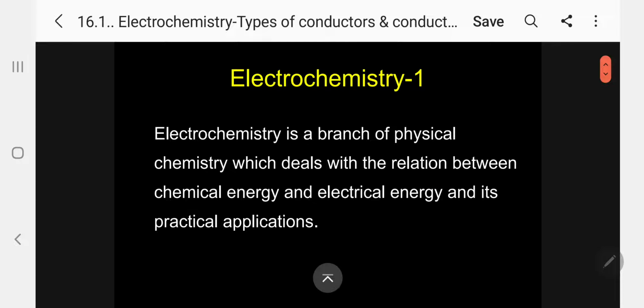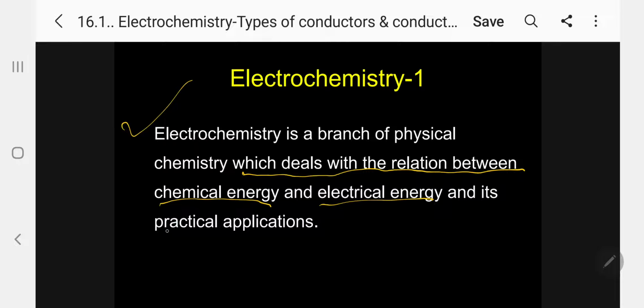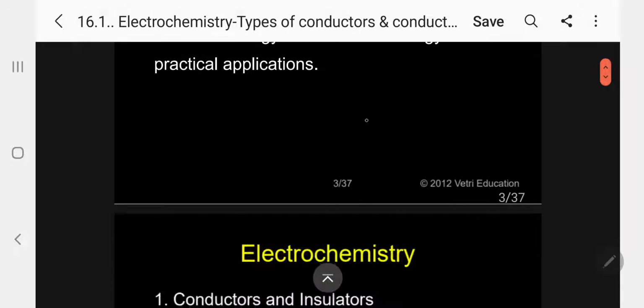I am Dr. R. Gunasekharan, Professor of Chemistry, who is taking class for you. Before entering into the types of conductors and conductance, let me introduce what is electrochemistry. Electrochemistry is a branch of physical chemistry which deals with the relationship between chemical energy and electrical energy and its practical applications.